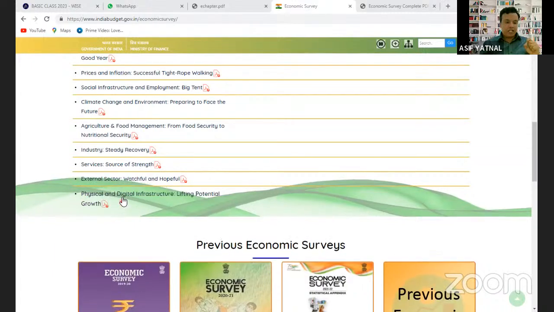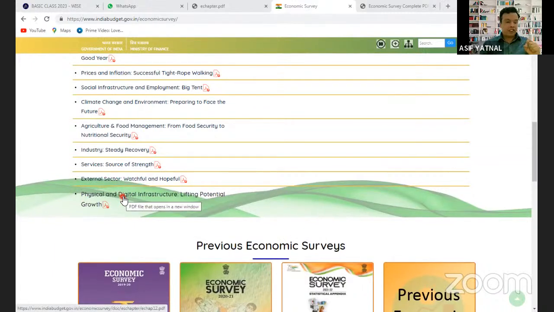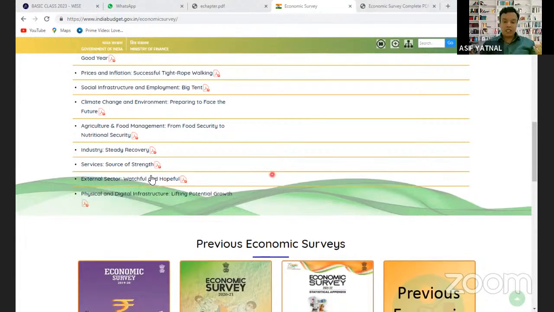And last is physical and digital infrastructure lifting potential growth. So as we all know कि इंडिया का जो potential growth है उसको बढ़ाने के लिए government is trying to create our infrastructure. So both two types of infrastructure. One is physical infrastructure. Physical infrastructure will of course include roads, railways, ports, airports, और physical infrastructure उसमें growth किया जा रहा है.